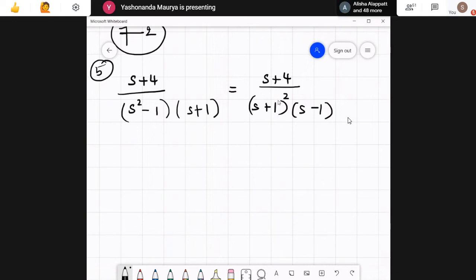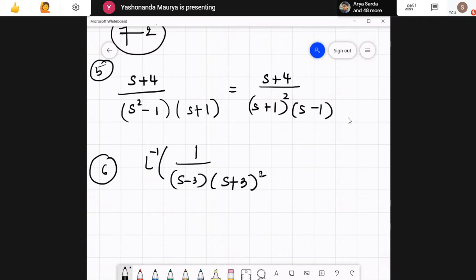Now the last one over here, sixth question in this part, was finding the Laplace inverse of the expression written here. Again the same logic we can apply. I can have Laplace inverse of 1 upon s minus 3, which is nothing but e raised to 3t.